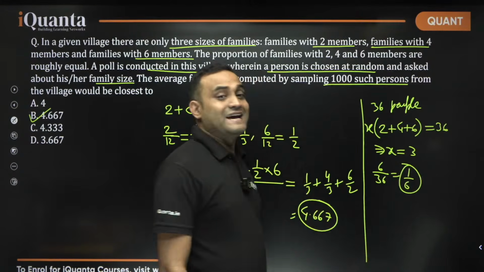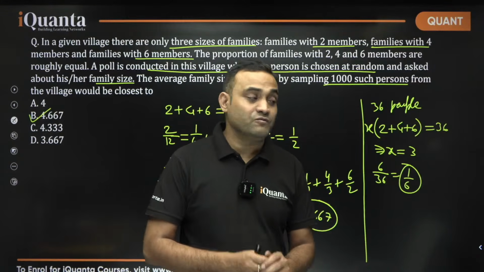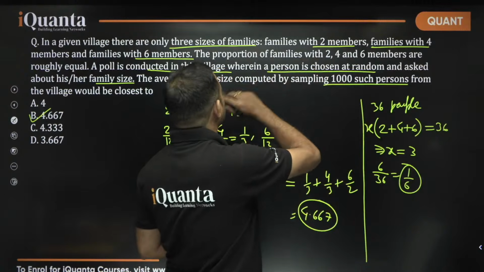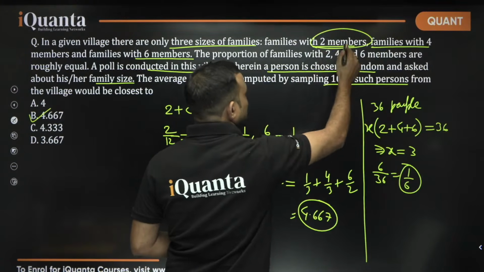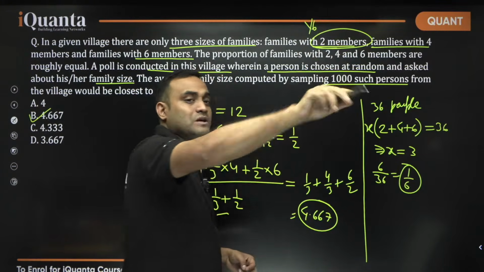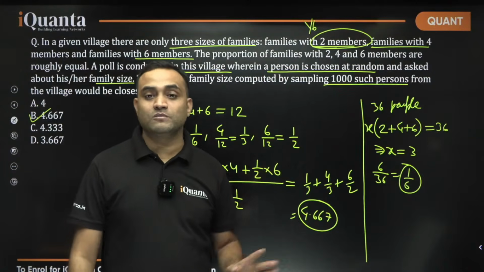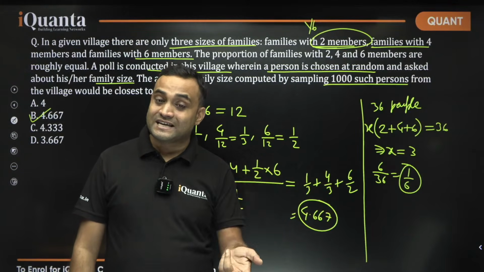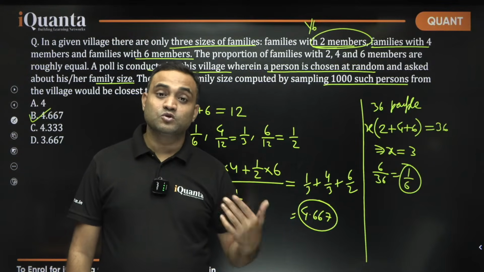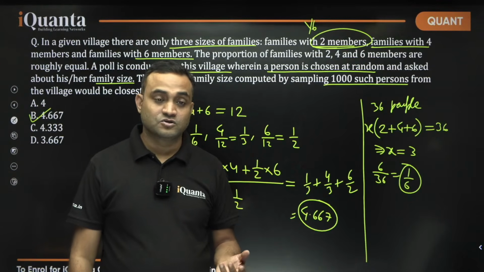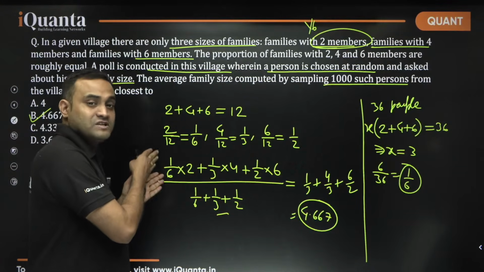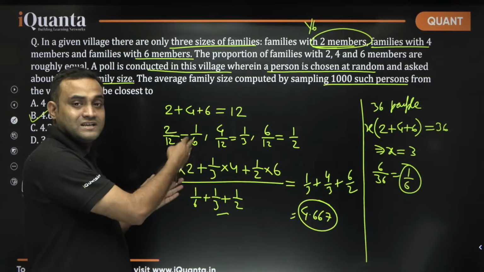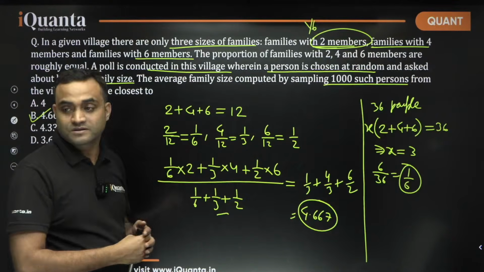If you take any number, 1/6 of the people, of all the people, will be from 2 members family, and they will answer that they are from 2 members family, right? So that's why 1 by 6, and they will say 2. 1 by 3 into 4, 1 by 2 into 6.